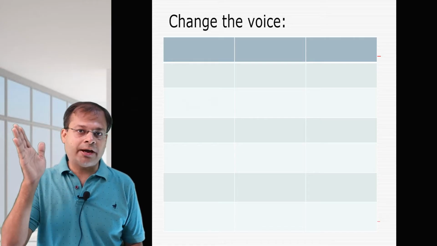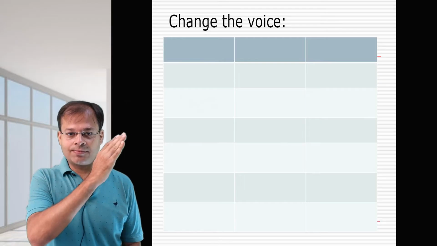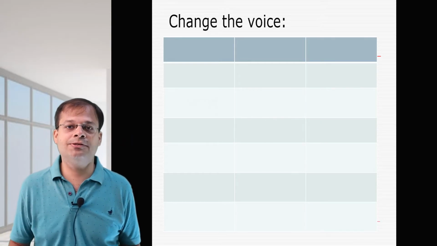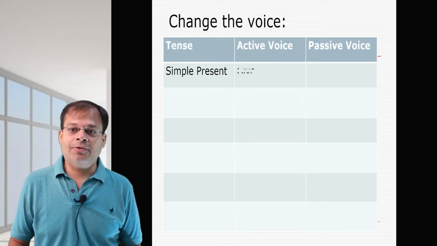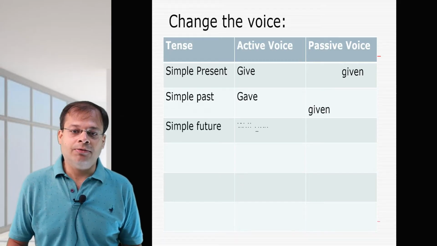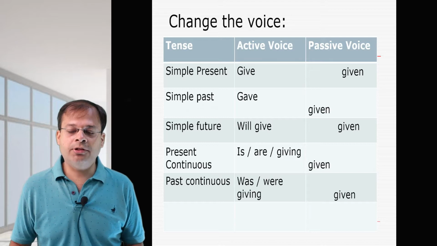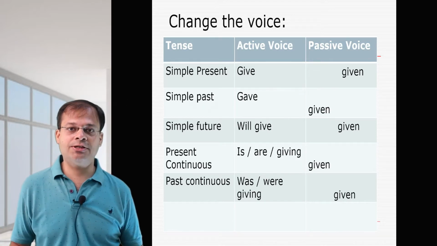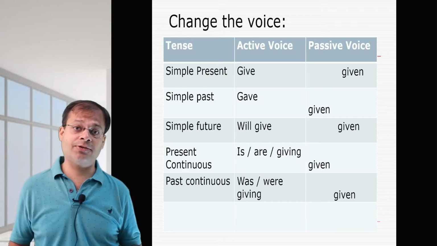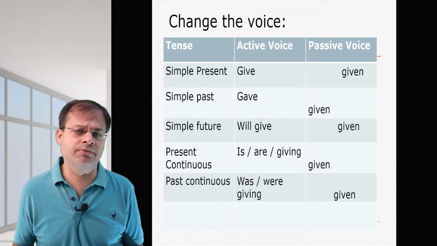Now, when we talk about active passive voice, the object becomes subject and subject becomes object. But what about the verb? That is where mistakes usually happen. So, when we talk about simple present tense, let's say for example, if the verb is given give, gave, will give, what are you going to do? In all these cases, when we change to passive voice, we have to use third form of verb. That is the first and foremost thing you have to remember. Third form of verb, whatever verb is given.